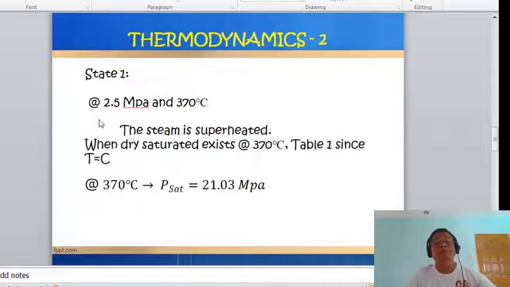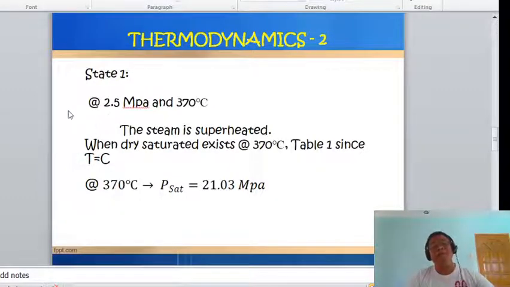So, when dry saturated exists at 370, considering the table 1, saturated temperature, since T equals constant. So, at 370 degrees Celsius, P saturation now is equal to 21.03 megapascals.